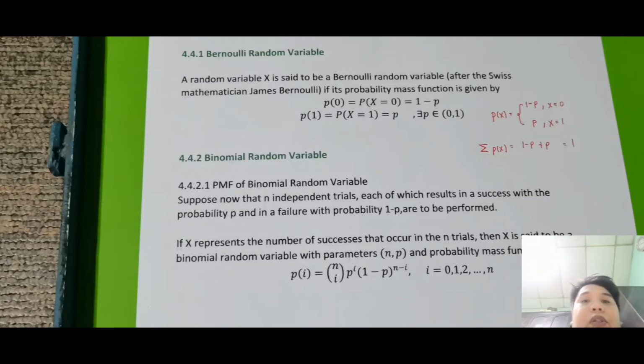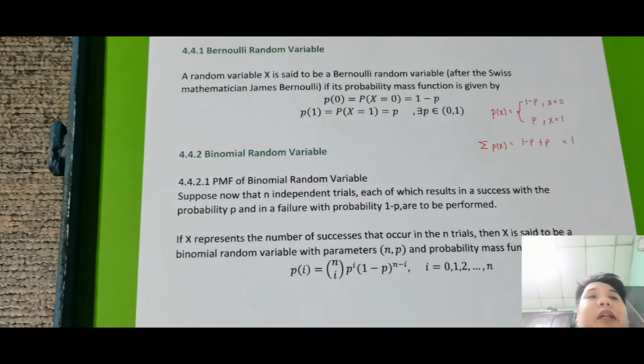Now, suppose that n independent trials, so ngayon, what if meron na independent trial? Each of which results in a success with probability p, so same as sa taas, and a failure with probability of 1 minus p, are to be performed. So per each trial, may dalawang klase lang pwede mangyari. It's either p or 1 minus p. Mag-success o mag-fail. Ganun lang nangyayari.